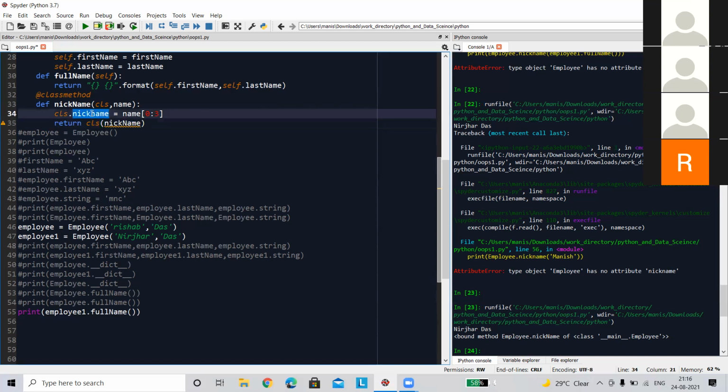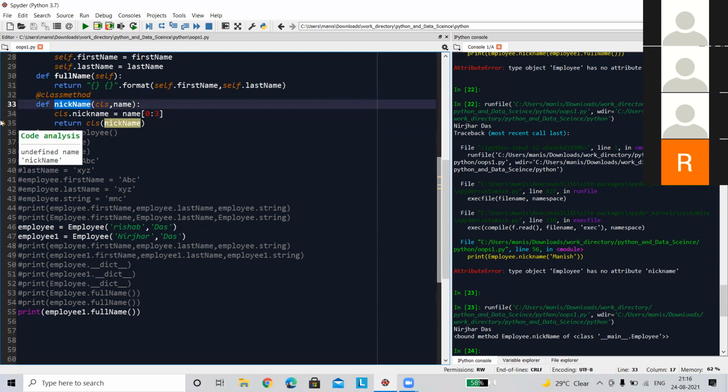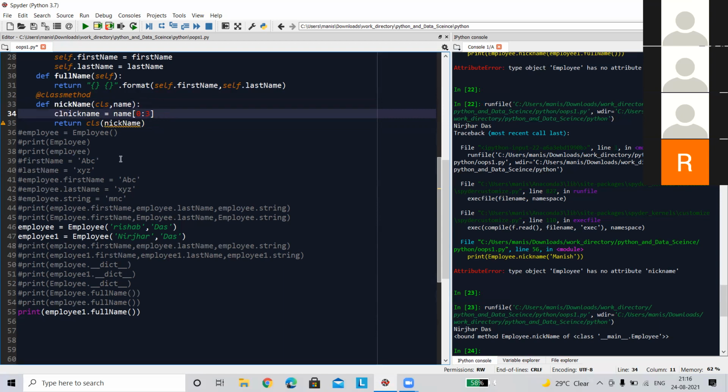Now this nickname is basically returned as an object by calling this nickname method. Okay. So now I don't require this class variable here as well. Just directly you can print it. Now let's do it.